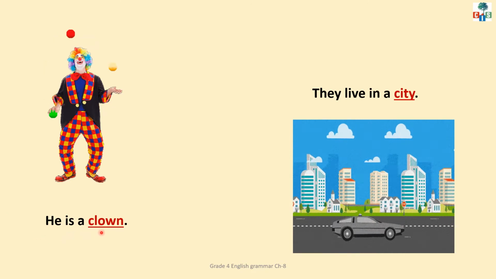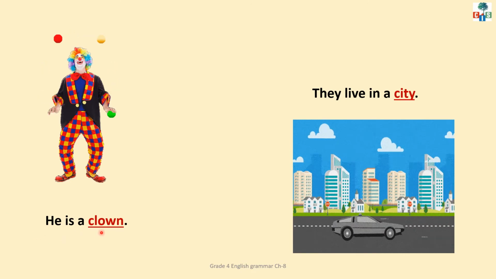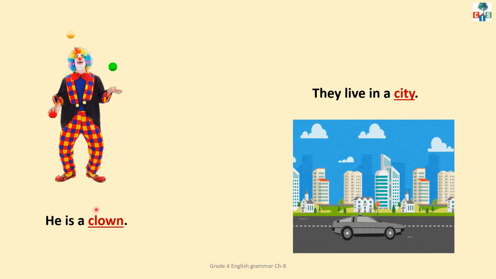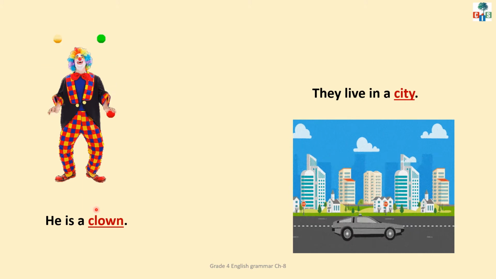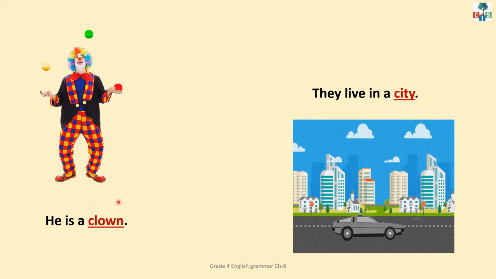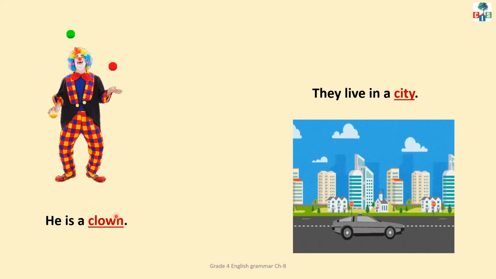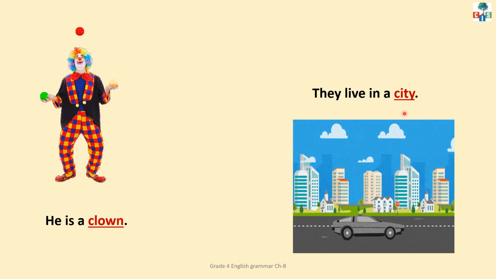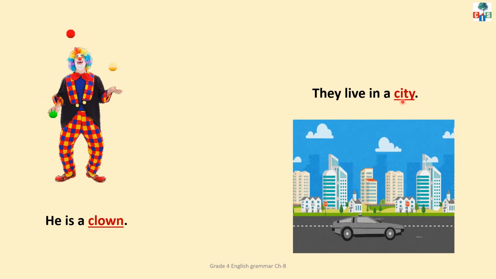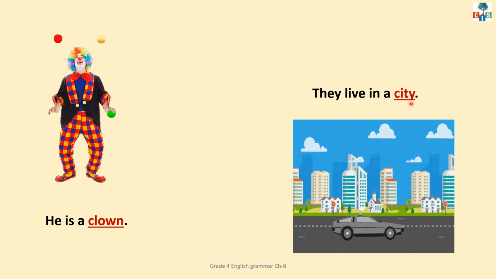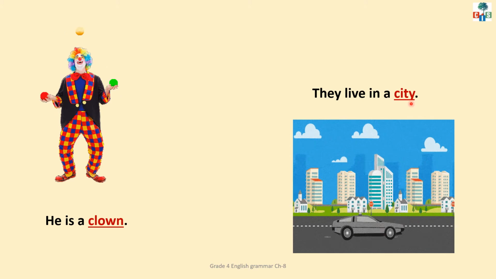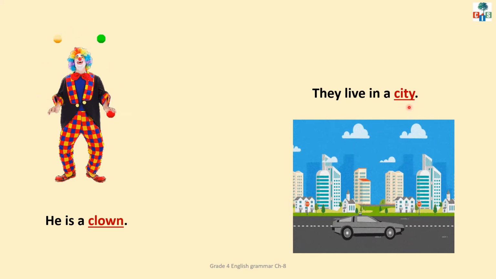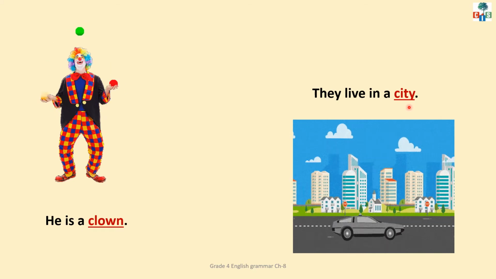He is a clown. Now in this sentence children, we are talking about a clown. Clown is a general name that we use for a person. So clown is a common noun in this sentence. They live in a city. Here we are talking about a city. And city is a general name that we use for a place. So city is a common noun in this sentence.